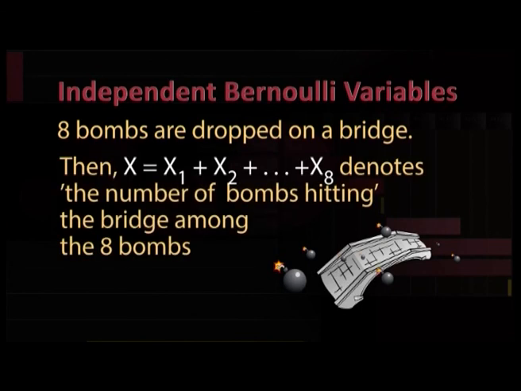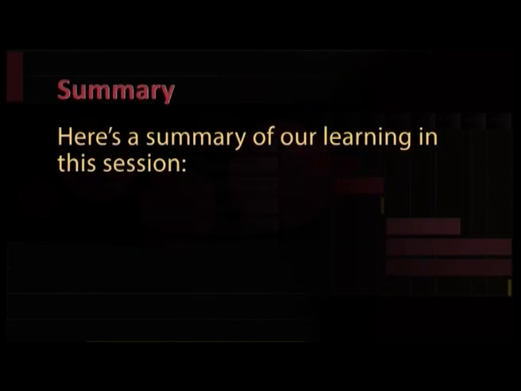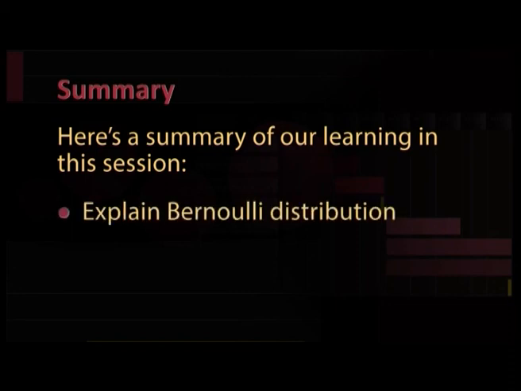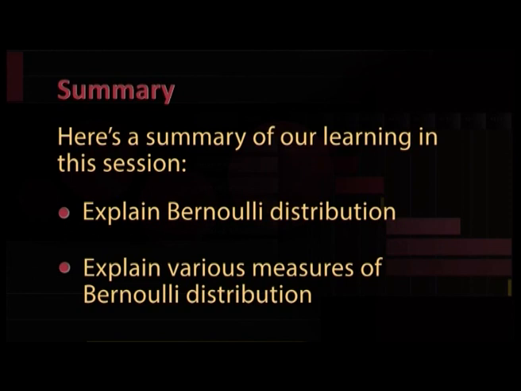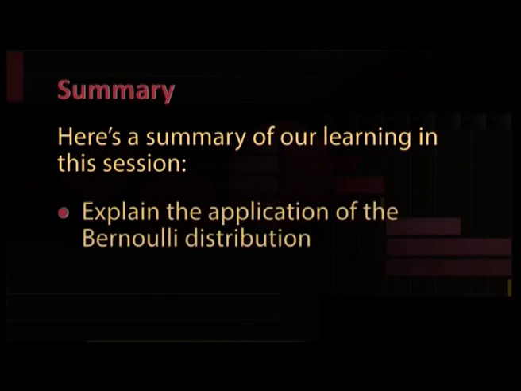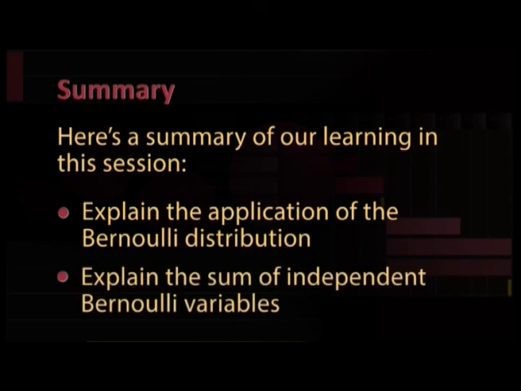Then x is equal to x1 plus x2 and so on till x8 denotes the number of bombs hitting the bridge among the 8 bombs. Here's a summary of our learning in this session. Bernoulli distribution and various measures of Bernoulli distribution. The application of the Bernoulli distribution and the sum of independent Bernoulli variables.